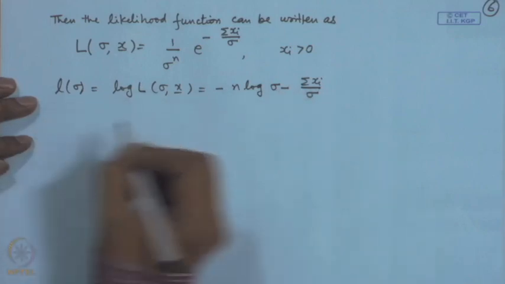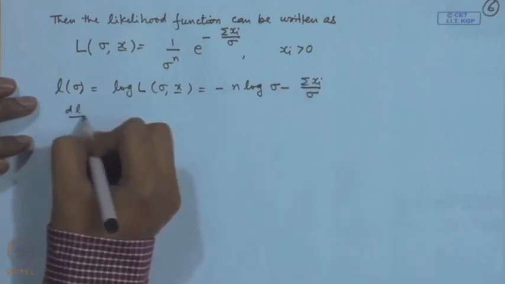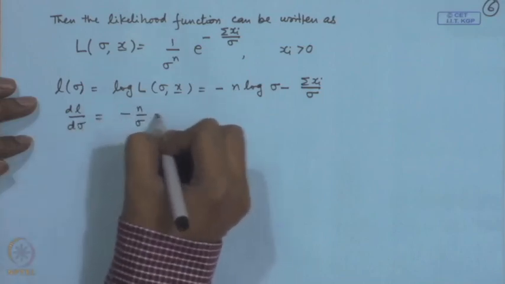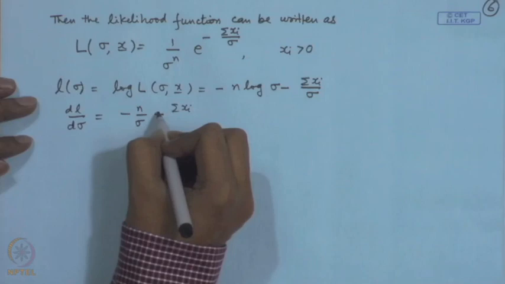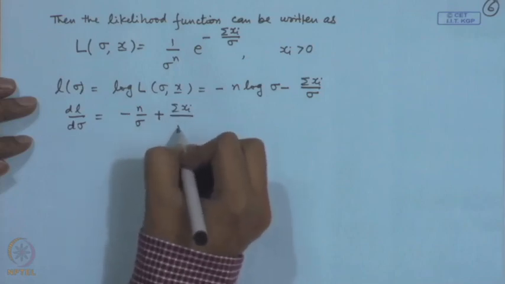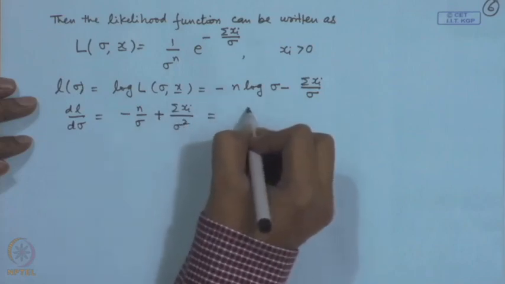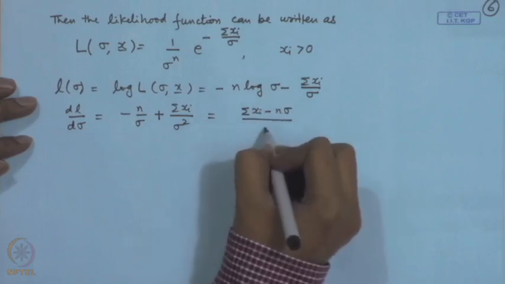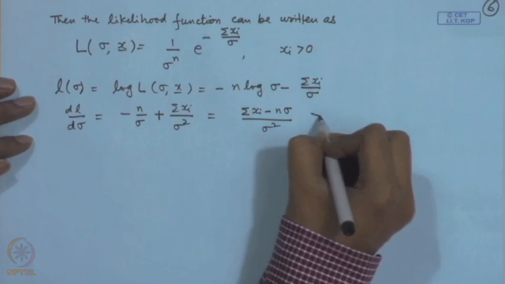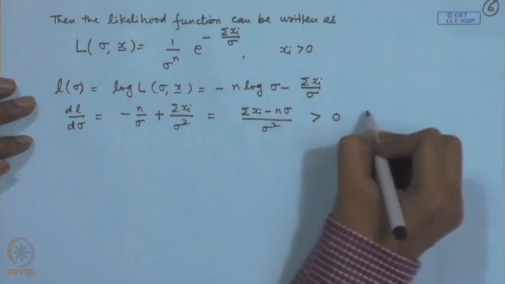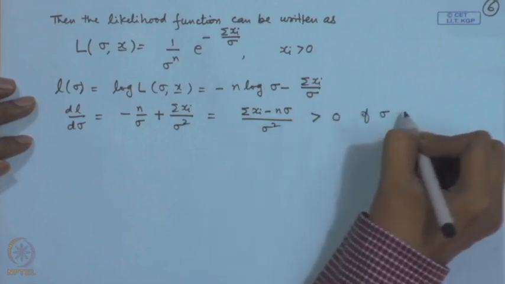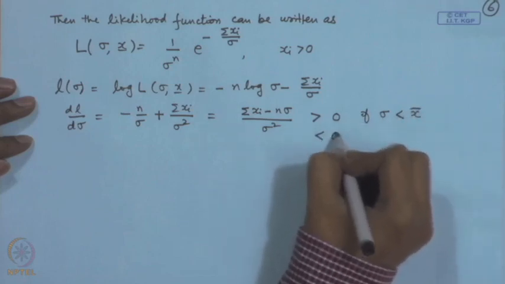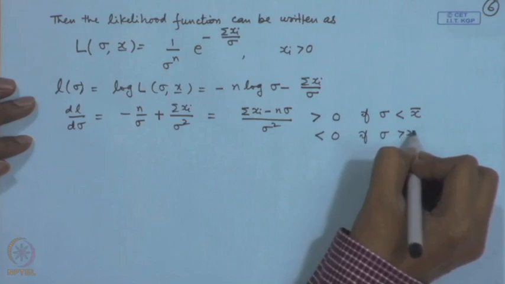We can consider the derivative with respect to sigma and we get minus n by sigma plus sum x_i by sigma square, which gives us sum x_i minus n sigma by sigma square. Obviously, you can study its behavior. It will be greater than 0 if sigma is less than x bar. It will be less than 0 if sigma is greater than x bar.